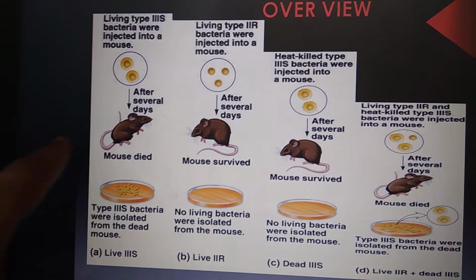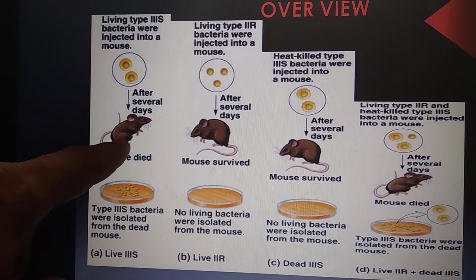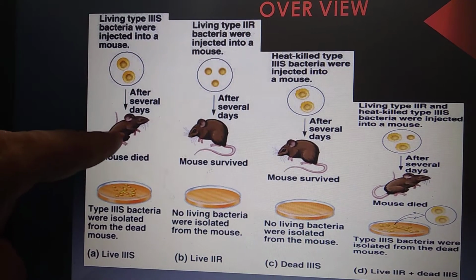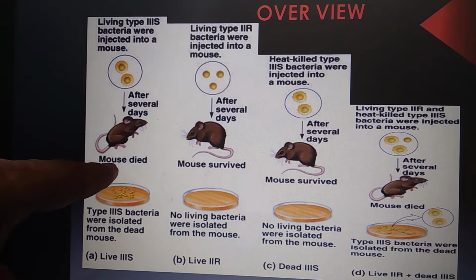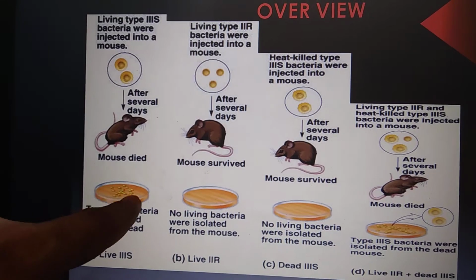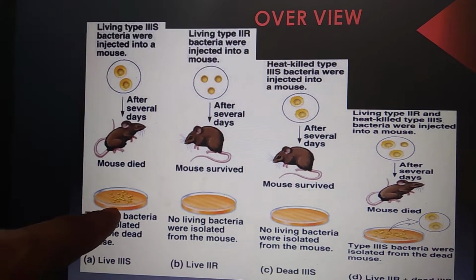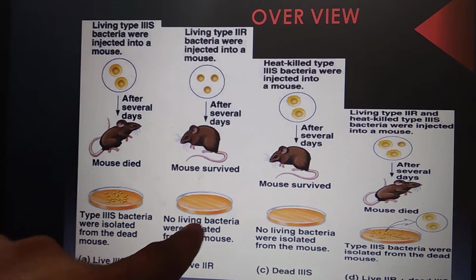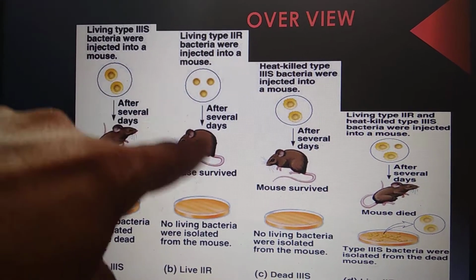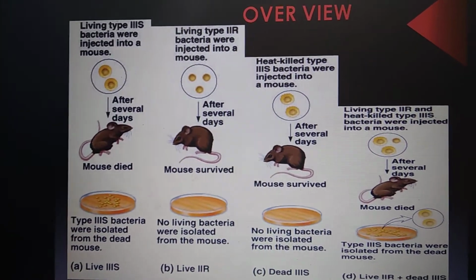If you take some tissue sample, for example blood from the dead mice, and grow it on Petri plate, you will find similar S type colonies. From here there are no colonies because the antibody system of mice killed the rough bacteria.